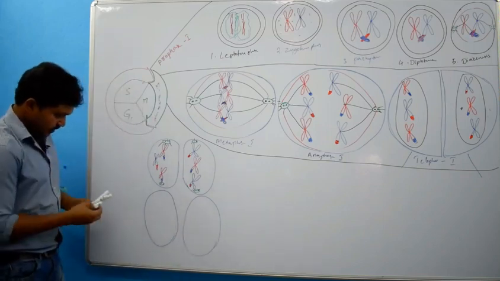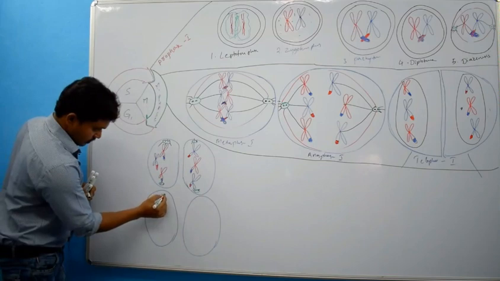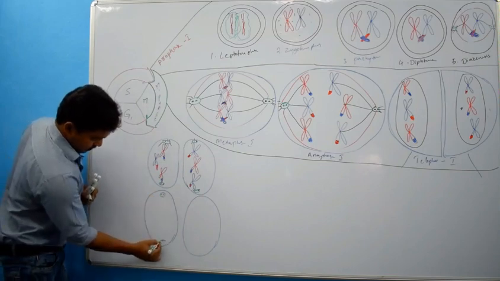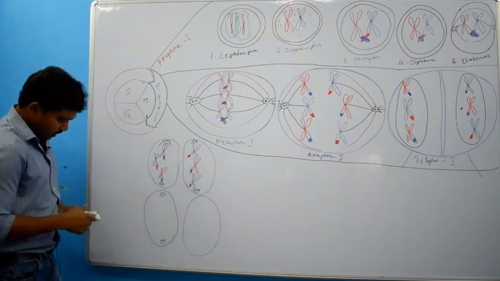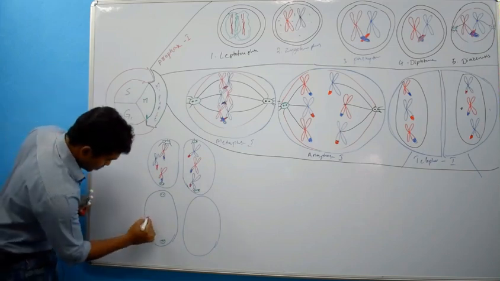Spindle is here and chromosomal arrangement will be like this.